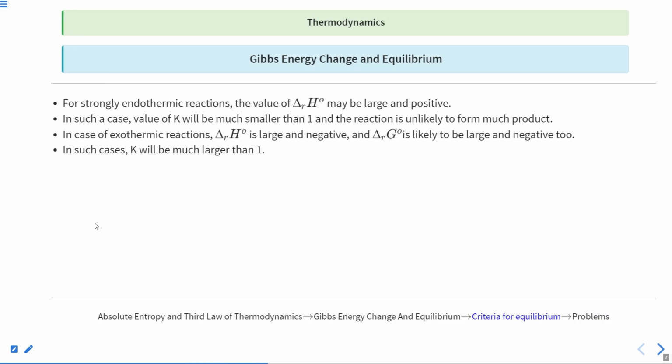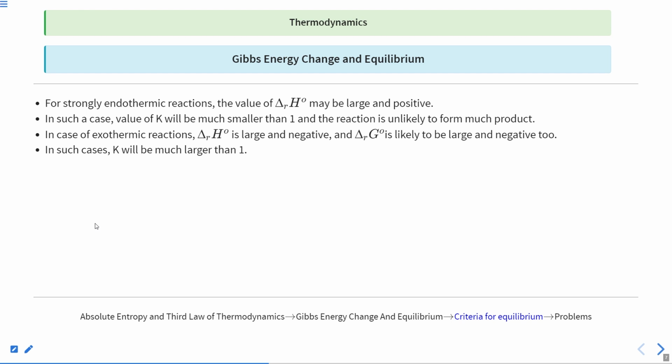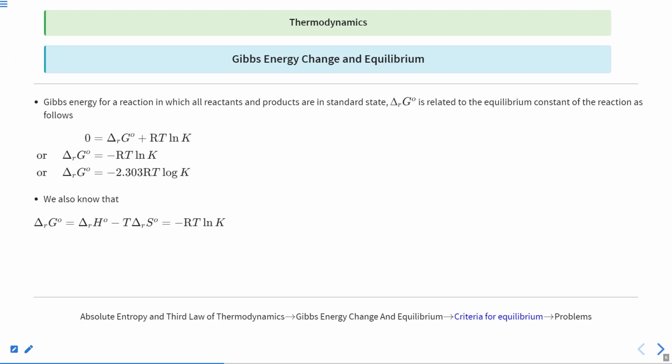In such a case, the value of K will be smaller than 1. Why should it be smaller than 1? Because delta H is much greater as compared to this term and it is positive, therefore this whole value written here will be positive.